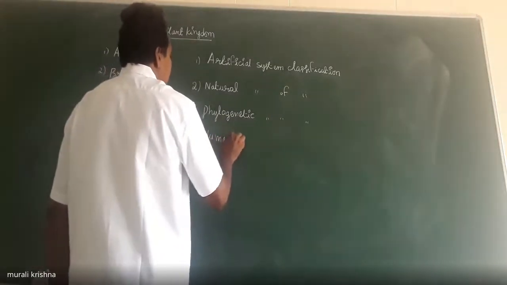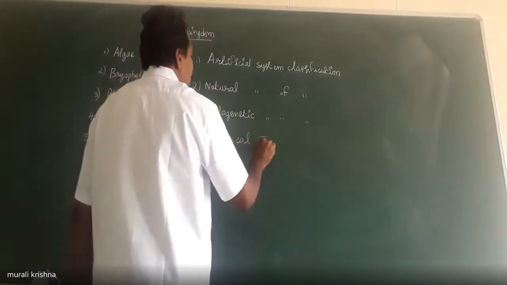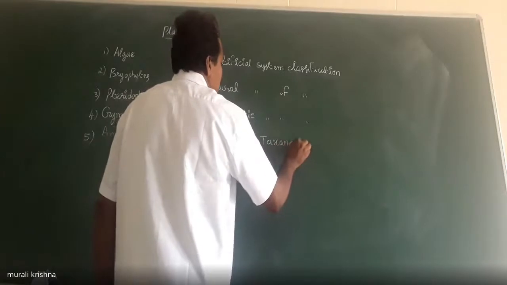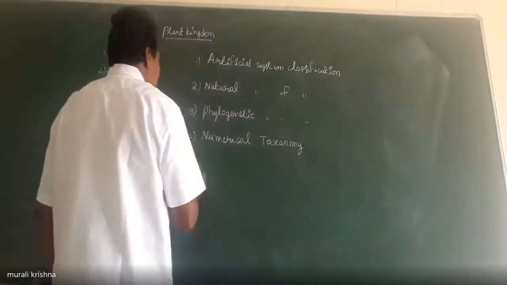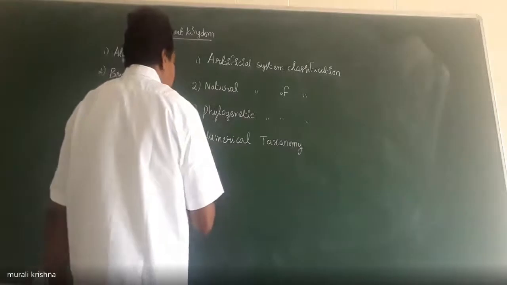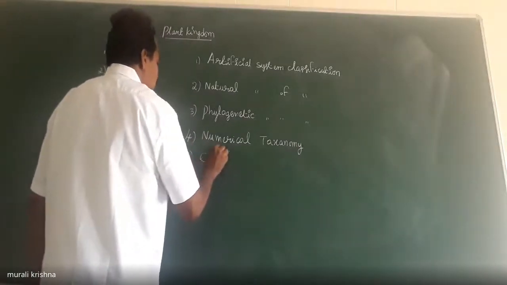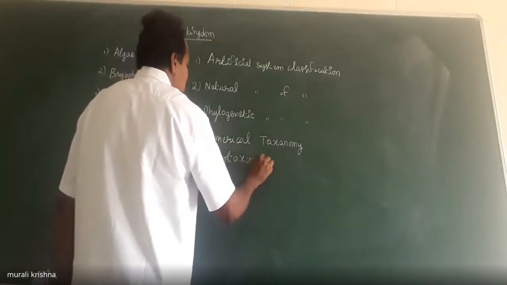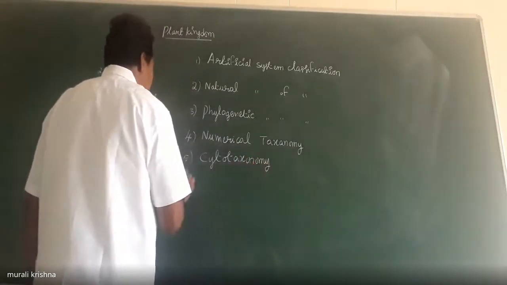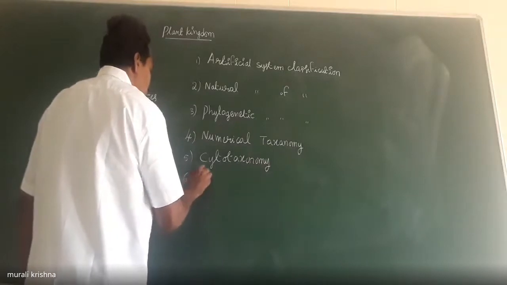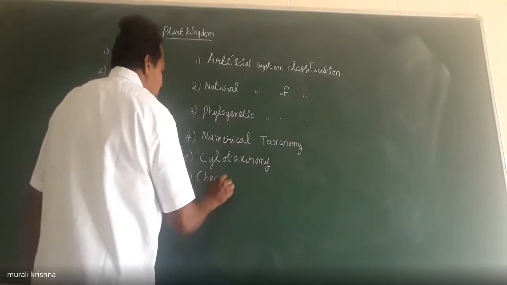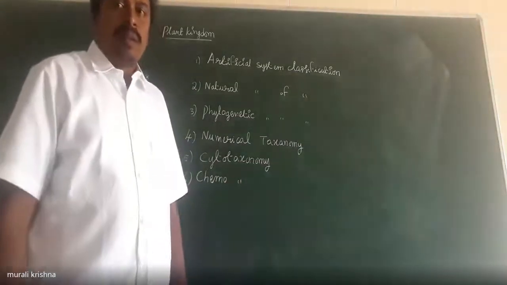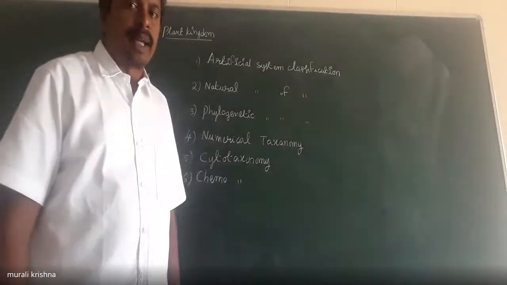Numerical taxonomy. Cytotaxonomy. Chemotaxonomy. So these are the types of classification.